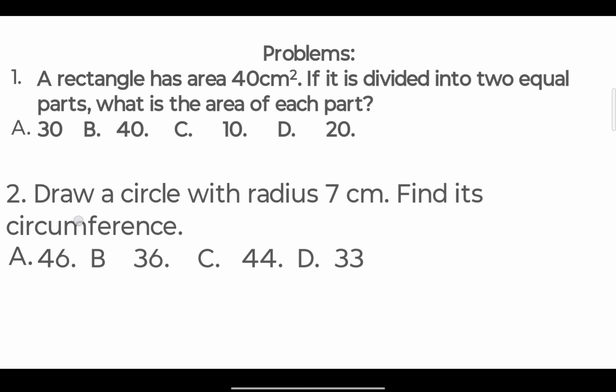Second problem is draw a circle with radius 7 centimeter and find its circumference. If we have a circle with radius 7, then what is its circumference? If you have no idea, the circumference of a circle is 2 pi r. With the help of 2 pi r, you can easily find the circumference of the circle with radius 7.